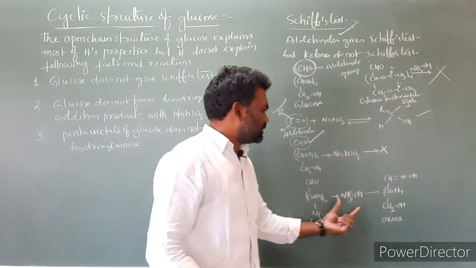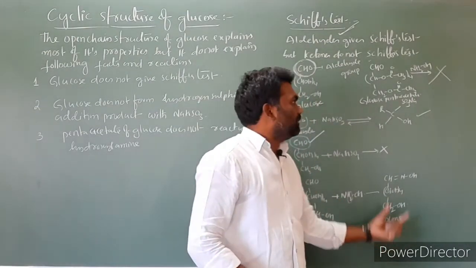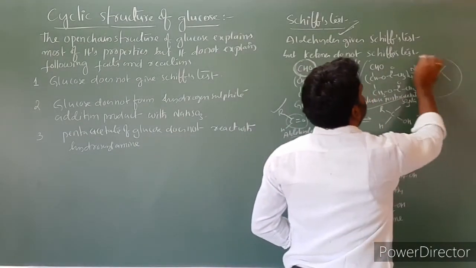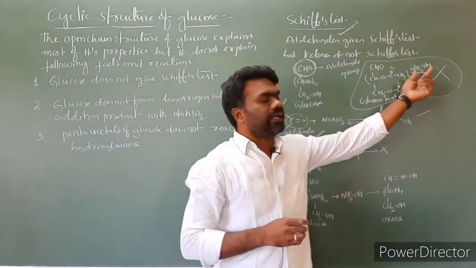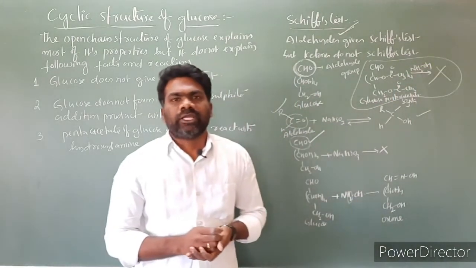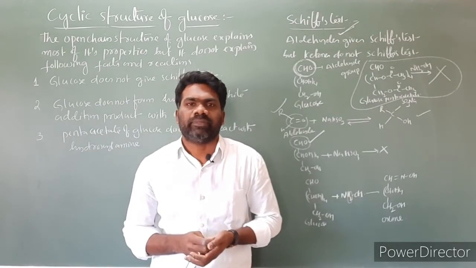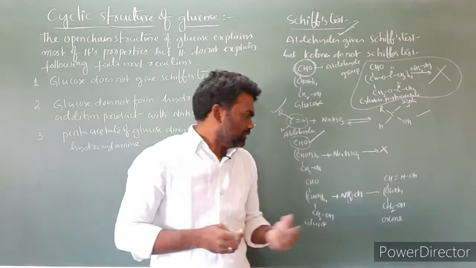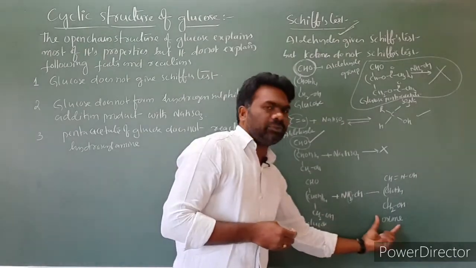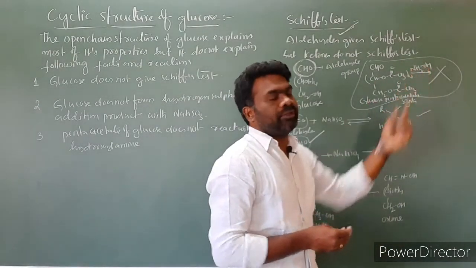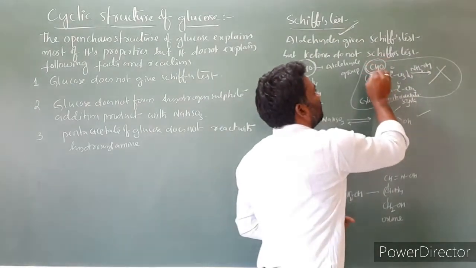Glucose reacting with hydroxylamine leads to the formation of oxime, but glucose pentaacetate does not react with hydroxylamine, even though there is a CHO aldehydic functional group.